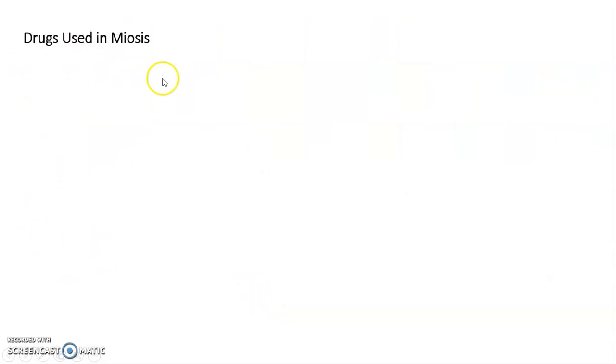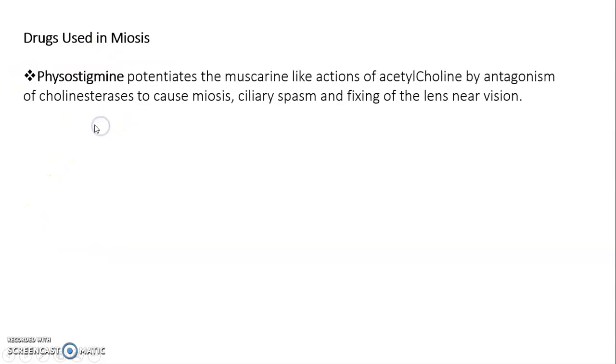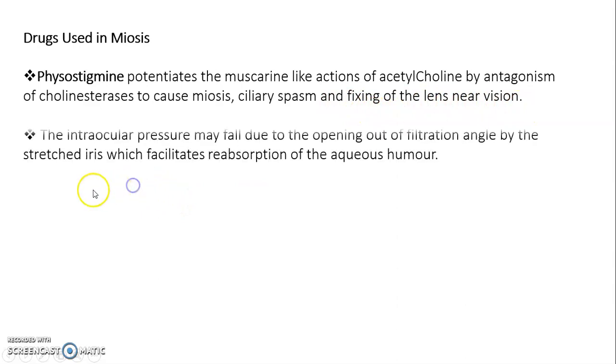Then we see the drugs used in miosis. First is physostigmine. It potentiates the muscarinic-like action of acetylcholine by antagonism of cholinesterase to cause miosis, ciliary spasm, and fixing of the lens for near vision. The intraocular pressure may fall due to the opening out of the filtration angle, which facilitates the reabsorption of the aqueous humor.